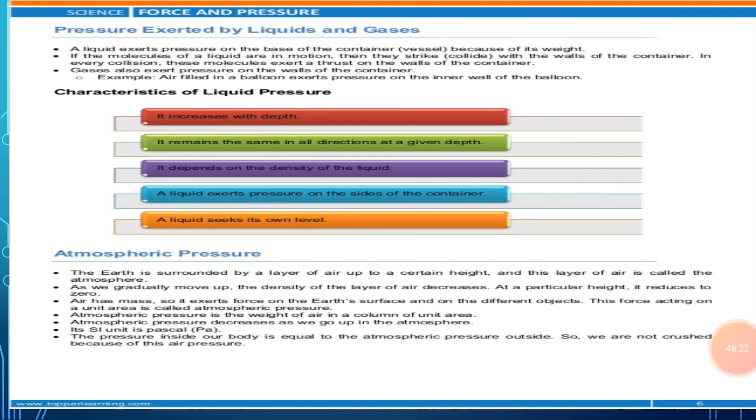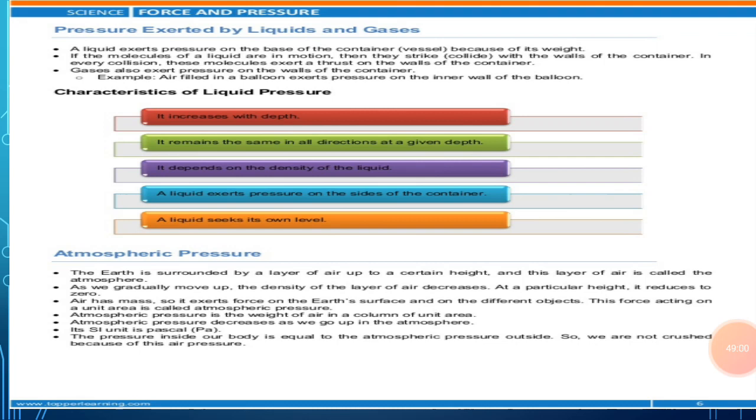Now there is one activity to show that the liquid exerts equal pressure at the same depth. In order to perform this activity, first of all we will take a plastic bottle, then make two small holes of equal size on two opposite sides of the plastic bottle, some distance above the bottom of the bottle. The holes should be exactly the same height from the bottom of the plastic bottle. Now fill the plastic bottle with water.